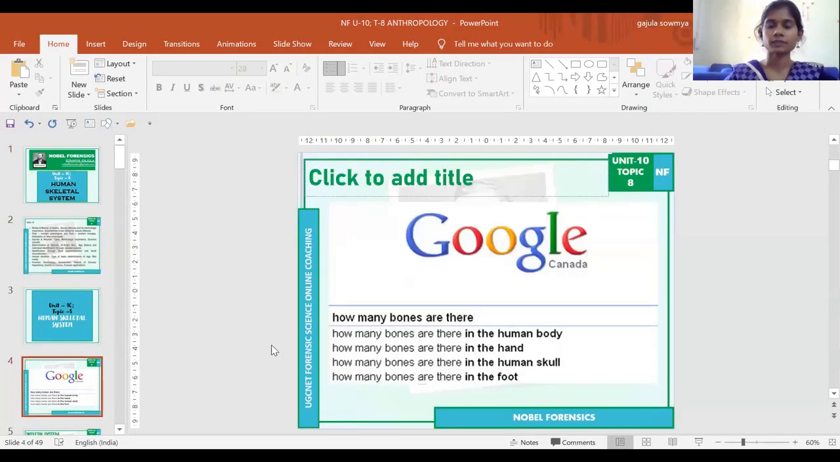Then the remaining bones are in the foot. The ankle area we call the tarsal bones. There are 7 tarsal bones. Then the metatarsal bones, the foot bones, are 5, and the phalanges are 14. So this is all about the skeleton system. We discussed the skeleton system, 206 bones. So, the human skeleton system.